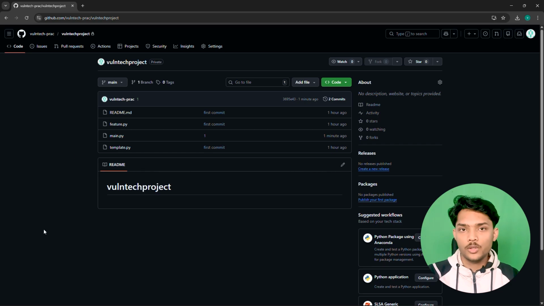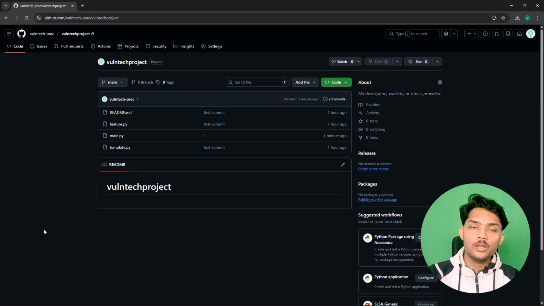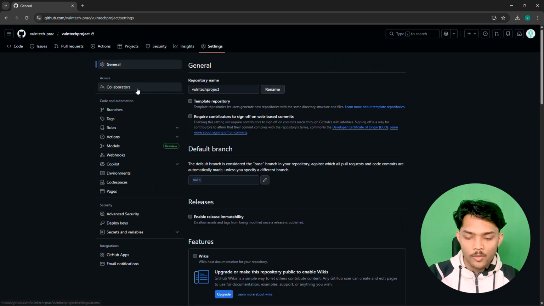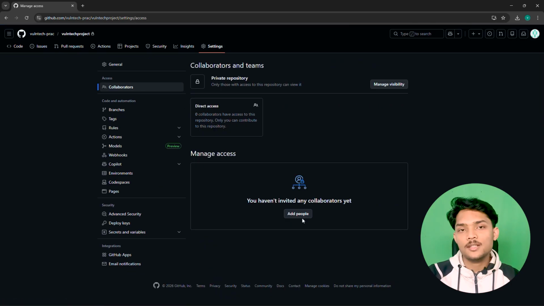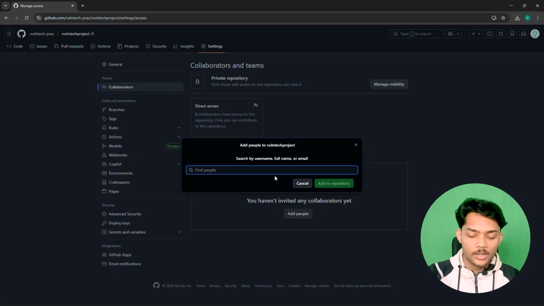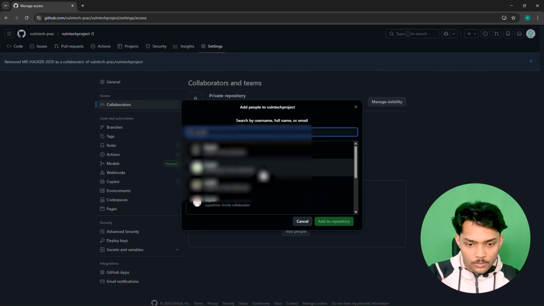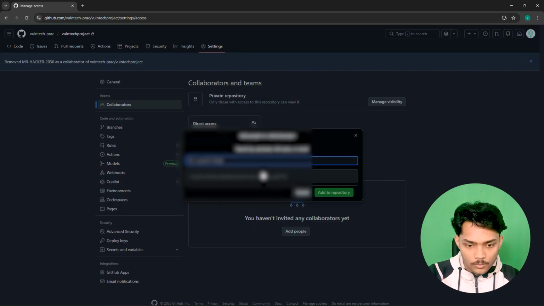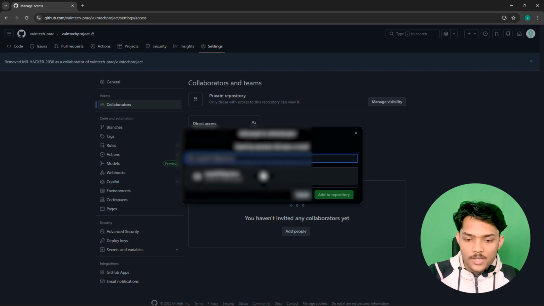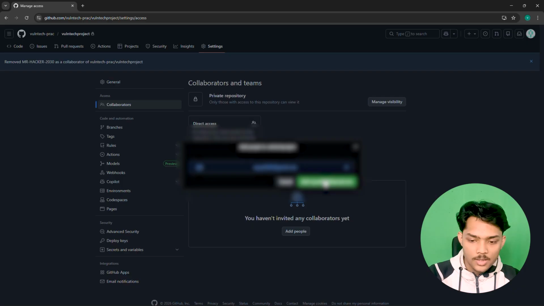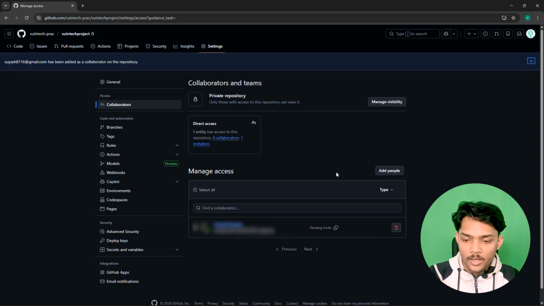And now what we have to do is add a collaborator. This is the part where your project manager will add you. In this section, go here and type add people, and I will type an email address of my other account. I will send this account a request that will be shown as a pending request until they accept it.